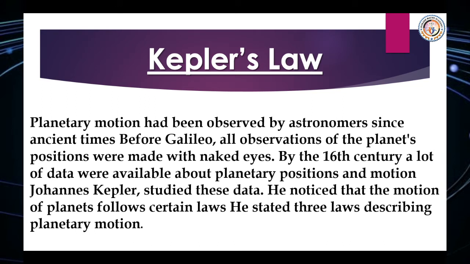So, Kepler's laws. Let's start. Planetary motion had been observed by astronomers since ancient times. Before Galileo, all observations of the planet positions were made with naked eyes. By the 16th century, a lot of data were available about planetary positions and motion. Johannes Kepler studied this data. He noticed that the motion of a planet follows certain laws. He stated 3 laws describing the planetary motion.